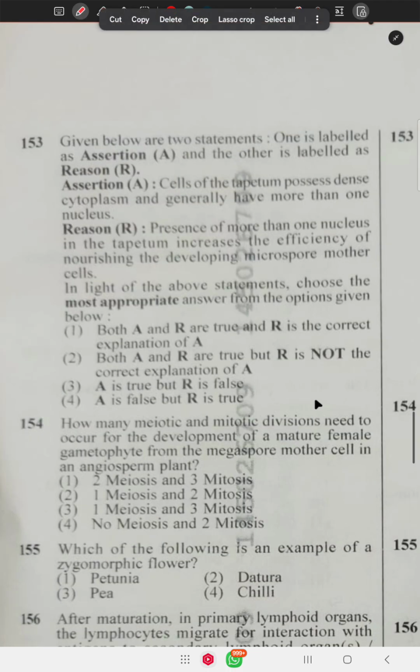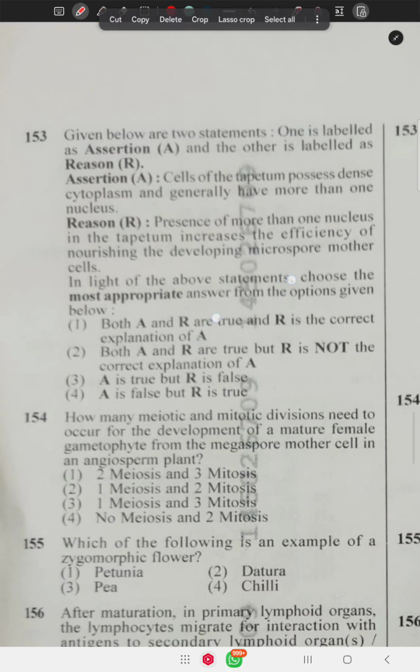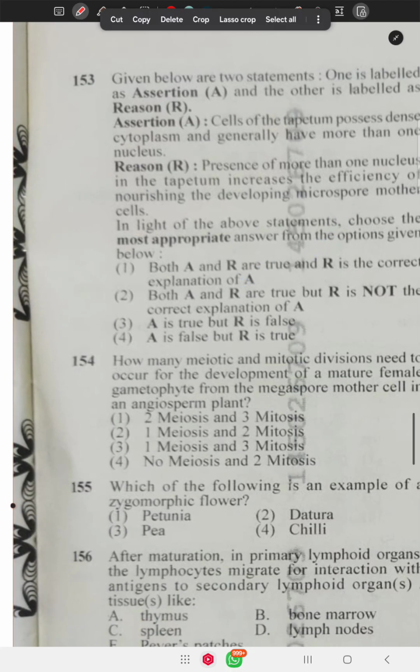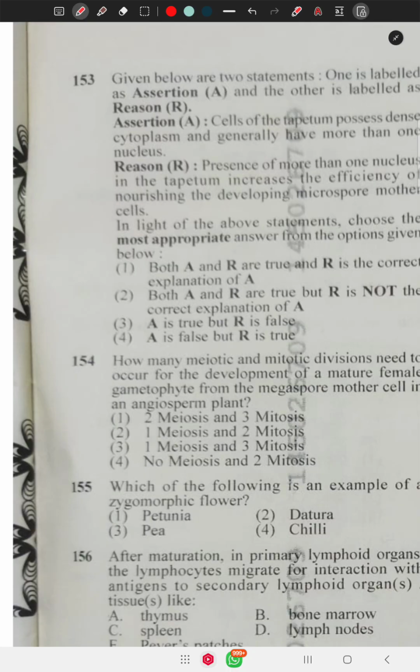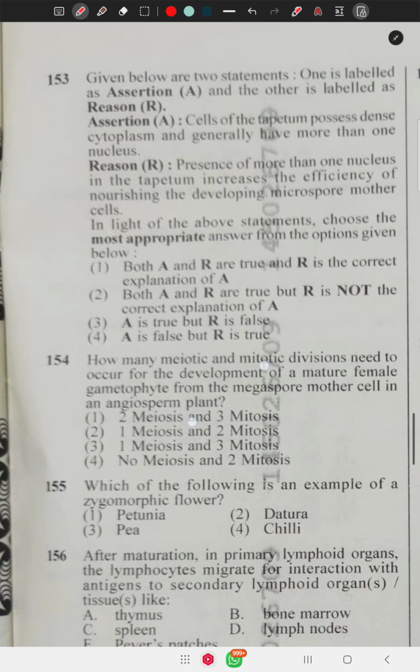But in case of the male gametophyte, it is one meiosis and two mitosis that occur. Here the correct option is option number 3.